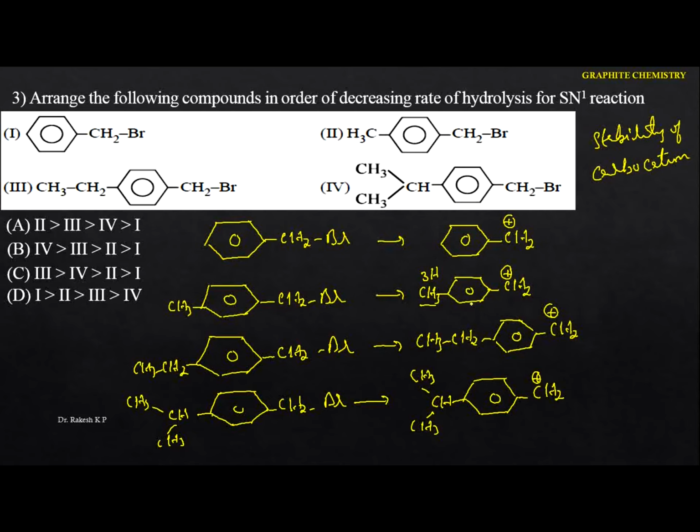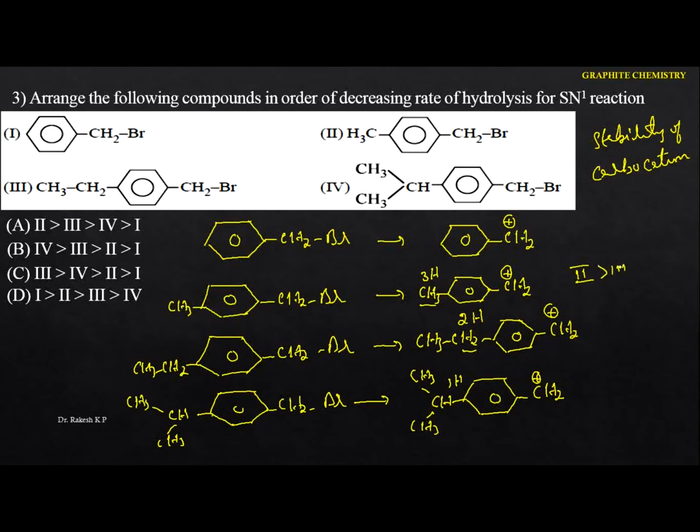So you just identify here. Here also you can identify the hyperconjugation, which shows hyperconjugation with the 2 hydrogens. What about here? That is the 1 hydrogen. That means here the more stable will be the second one, because we can have more hyperconjugation in the second carbocation structure, and this is the more stable. Now next comes the third one.